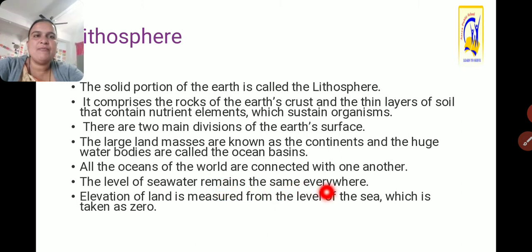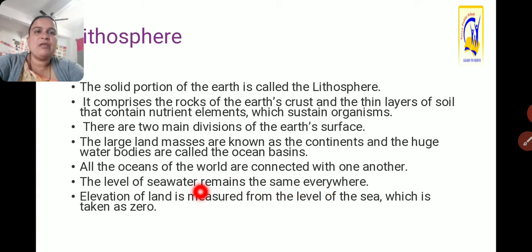As we know, if we put water in a bathtub, the water will not collect at one place. It will occupy space everywhere at the same level. So the level of the sea water remains the same everywhere on the earth.